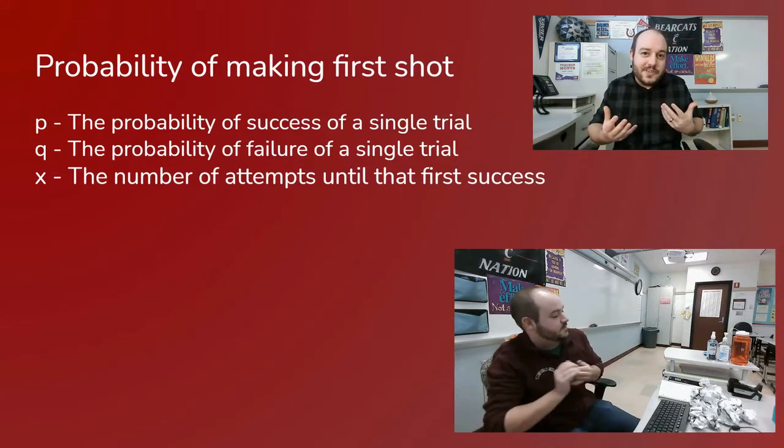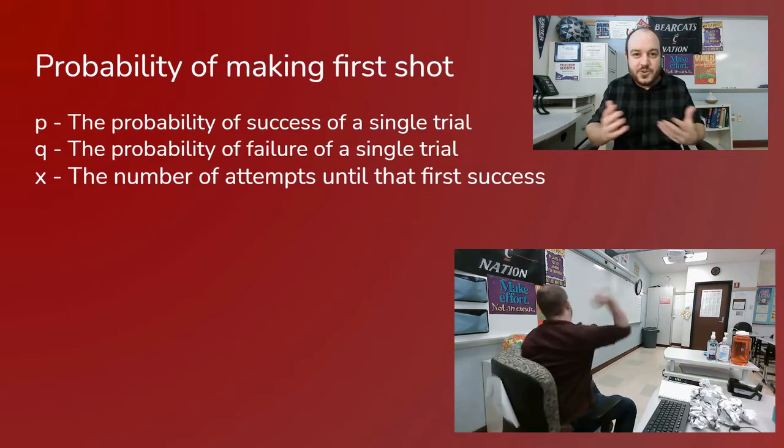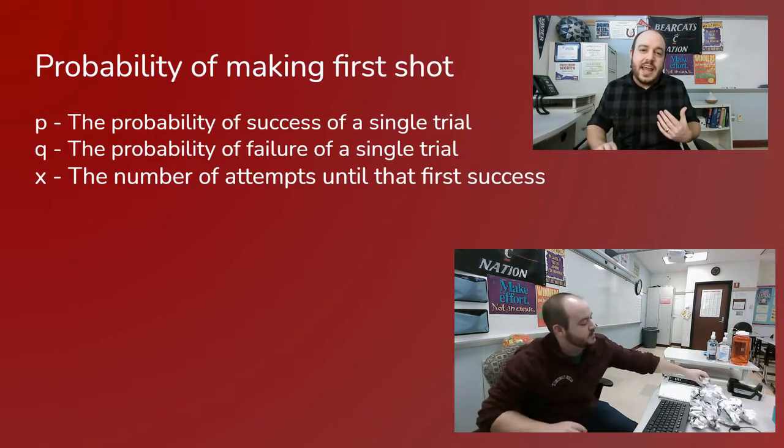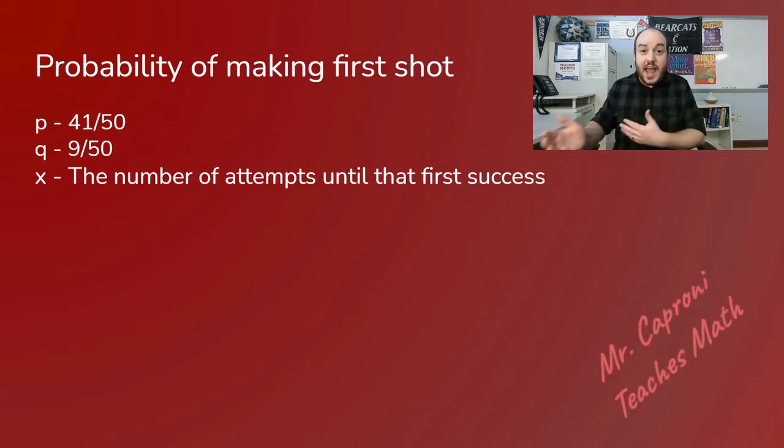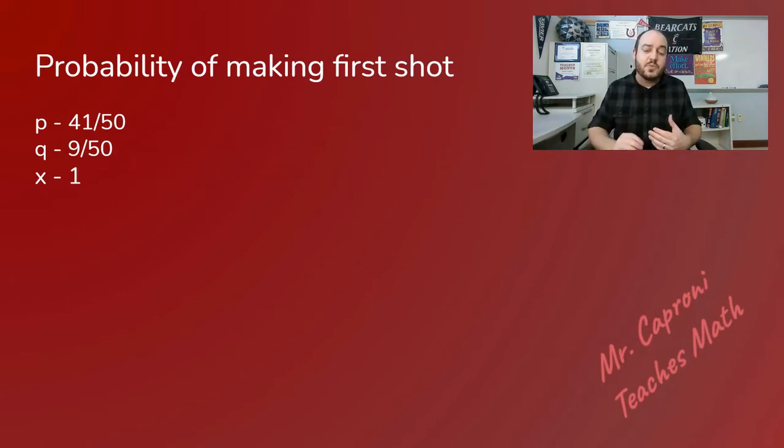Well, that's a little bit boring of a problem, but we're going to do it anyway just so you can kind of see how this all works. In this case, remember, I went ahead and took 50 shots and I made 41 of them and missed 9. So that's what we're going to use as our probability of success and failure. And in this case, the number of attempts would just be 1 because I want to know the chance that I would make it on my first attempt.